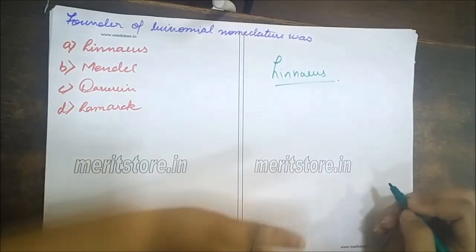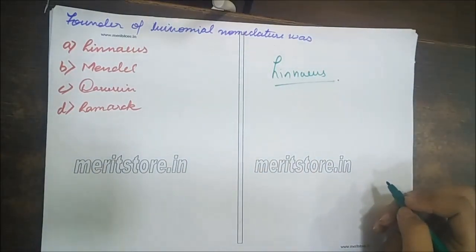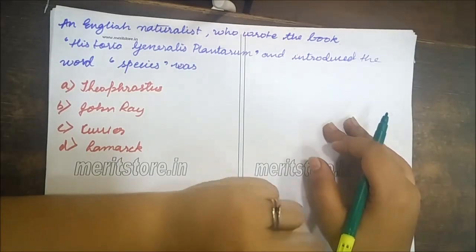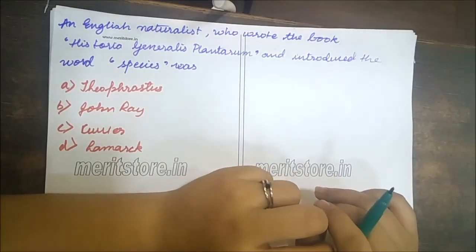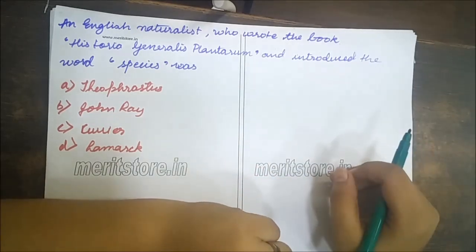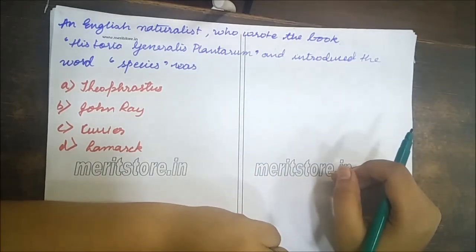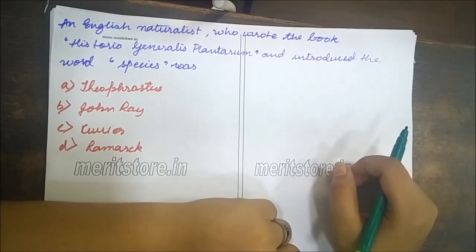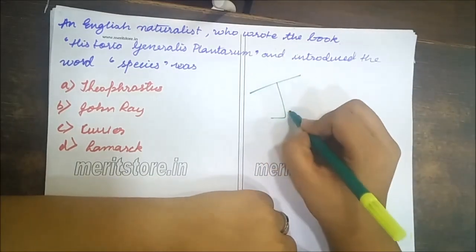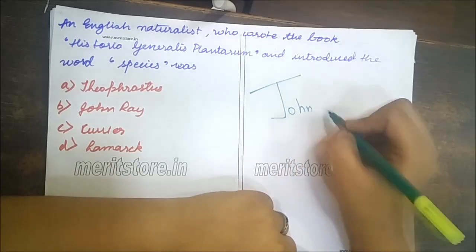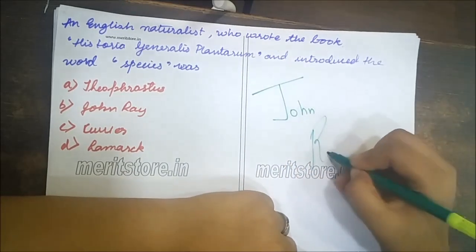This is the most important question, guys. And the next question is, an English naturalist who wrote the book Historia Generalis Plantarum and introduced the word species was John Ray.